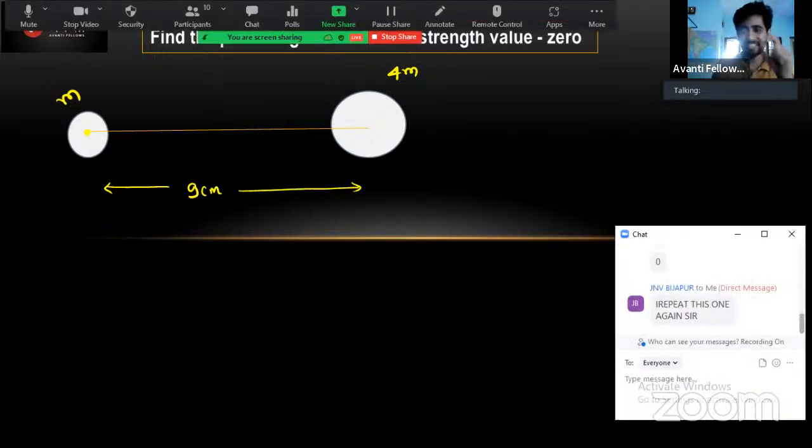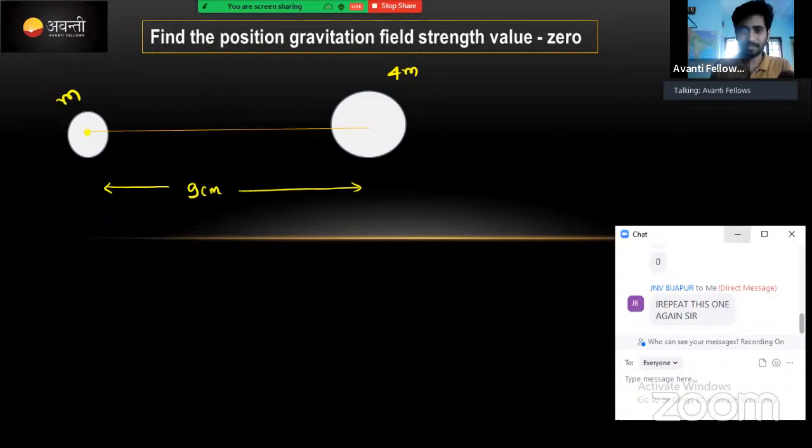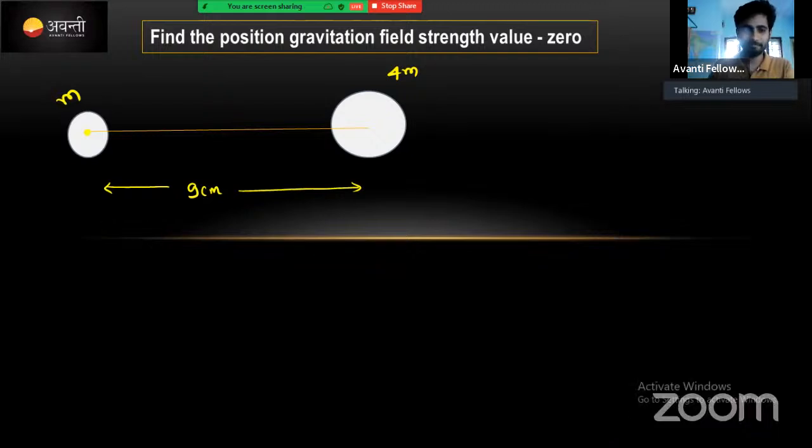This is what I'm writing, the same one. Look here, two masses are there. This is mass m and this is mass 4m. They are separated by a distance of 9 centimeter. The separation distance between their centers will be 9 centimeter.